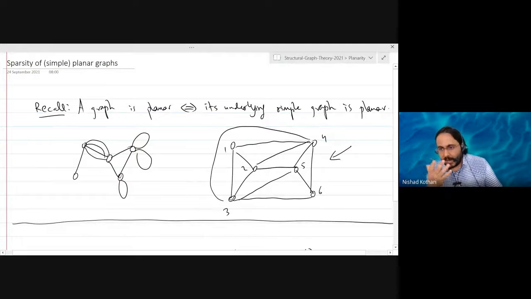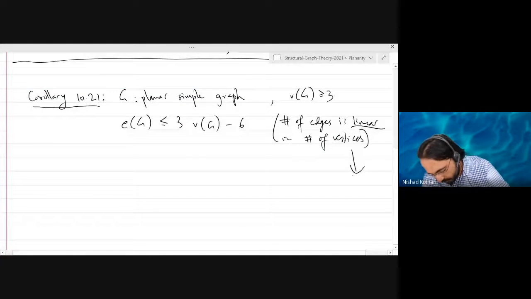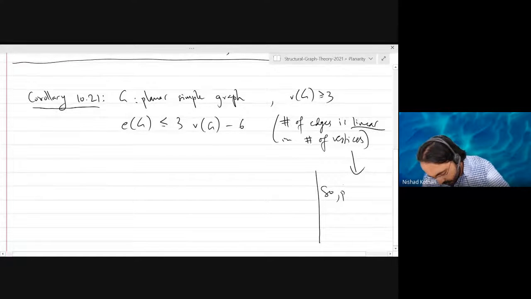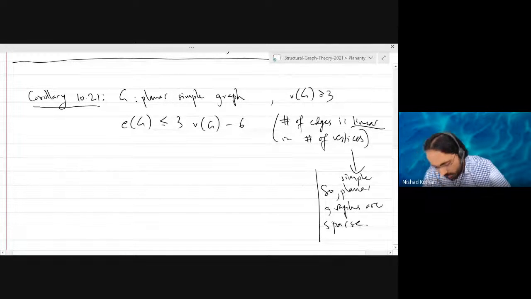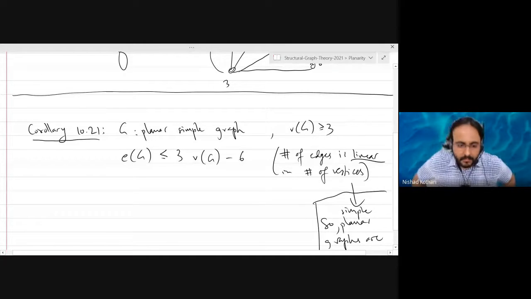I mean, they are a kind of sparse graphs. So simple planar graphs are sparse, right? Because in general, you can have quadratically many edges, but in this case, you can't, right?